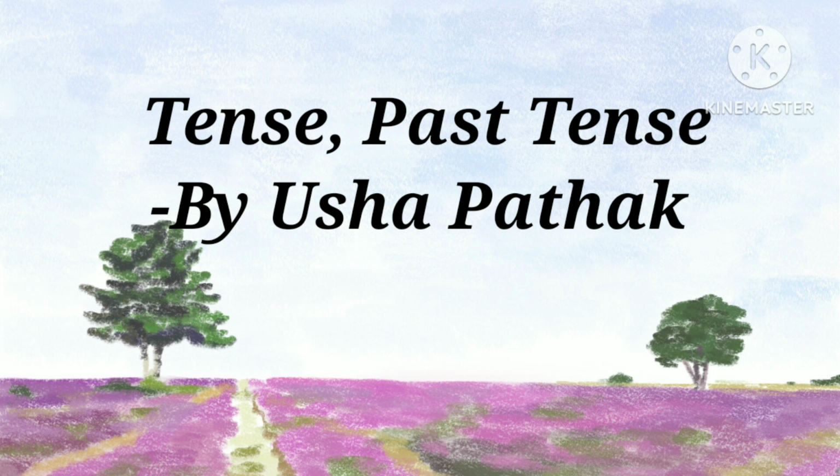The negative sentences can be written as I had not been eating mango. I hadn't been eating mango. We had not been eating mango. We hadn't been eating mango. You had not been eating mango. You hadn't been eating mango. He had not been eating mango. He hadn't been eating mango. They had not been eating mango. They hadn't been eating mango.